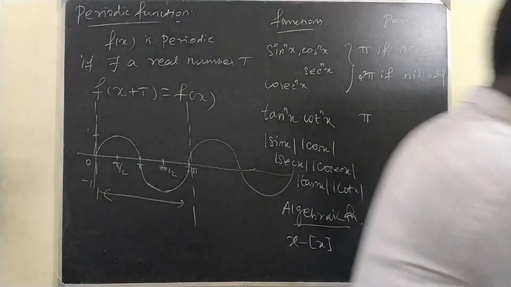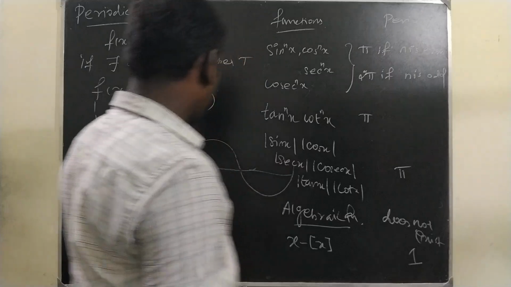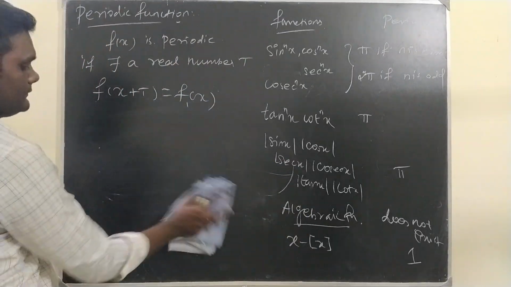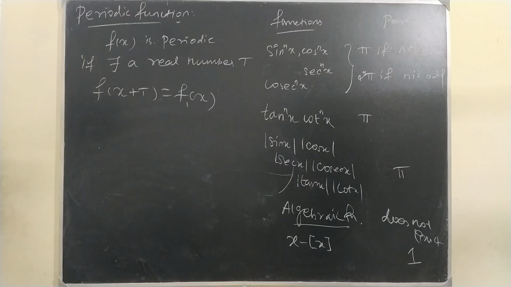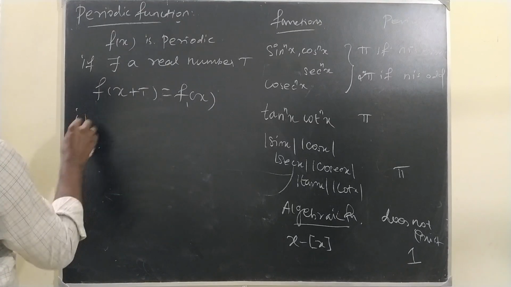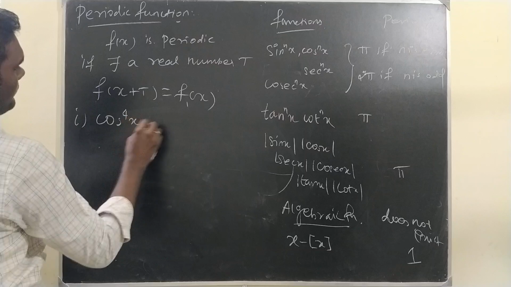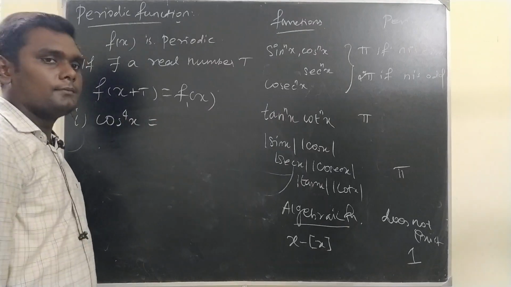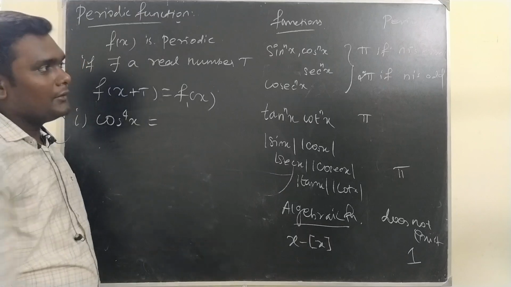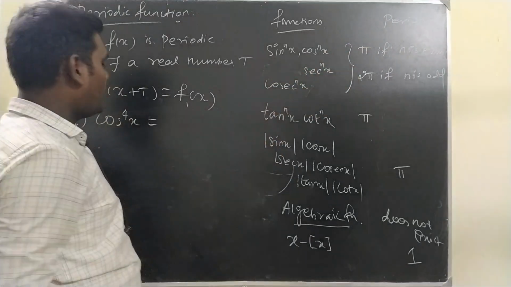Now, using this table, can you answer the following question? First, let me say, what is the period of cos power 4x? We have to look into the first one, cos power nx. When n is even, what is the period?